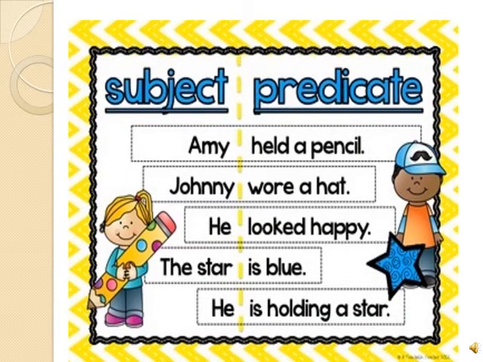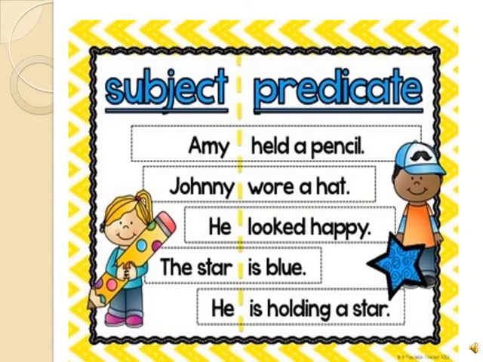We have more examples of subject and predicate in a sentence. First one, Amy held a pencil. Amy is a subject here. We are talking about Amy. What is she doing? She held a pencil. So held a pencil is the predicate. Next, Johnny wore a hat. Johnny is my subject because I am talking about Johnny here. What did he do? He wore a hat. That is my predicate.